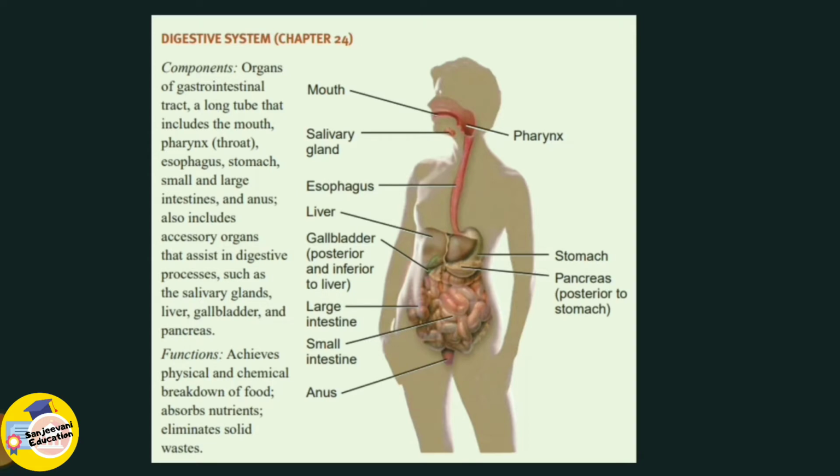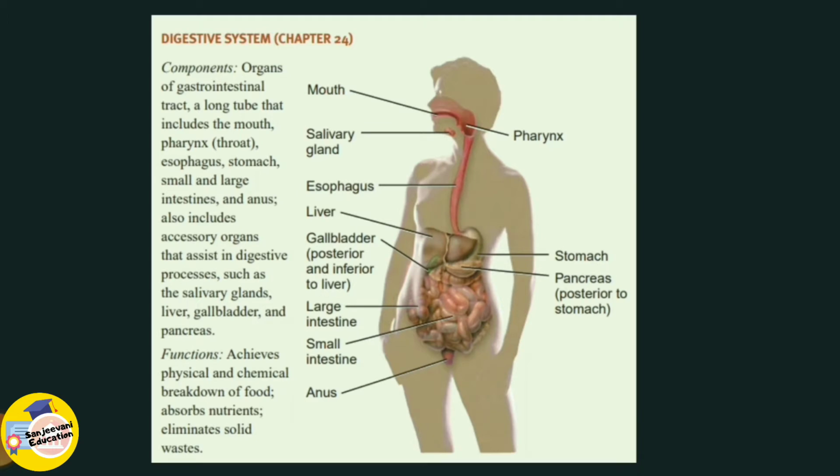What are the organs? So starting from top to bottom, we have the mouth, then we have the pharynx, salivary gland, esophagus, liver, gallbladder, stomach, pancreas, large intestine, small intestine and anus. Anus is the point where the removal of the waste happens. This diagram is very important from the examination point of view. It is often asked to label the diagram and describe the steps of digestion.